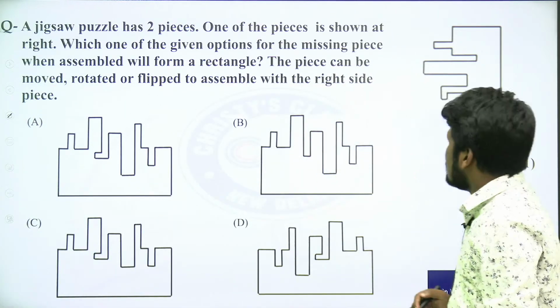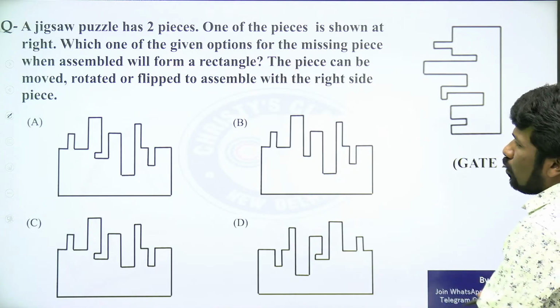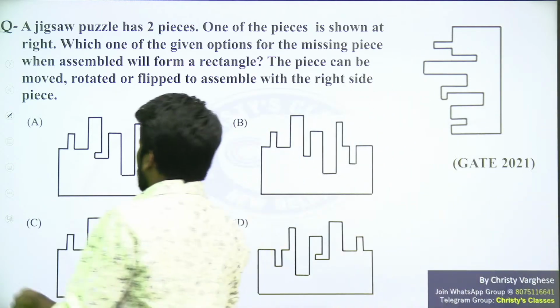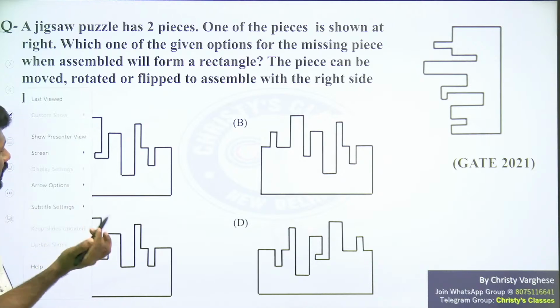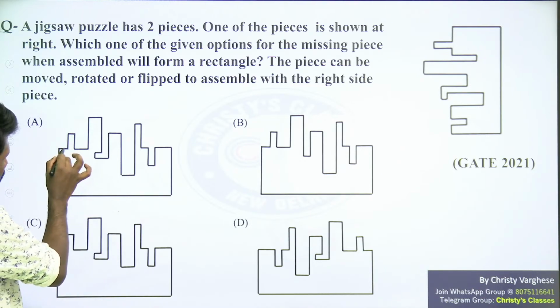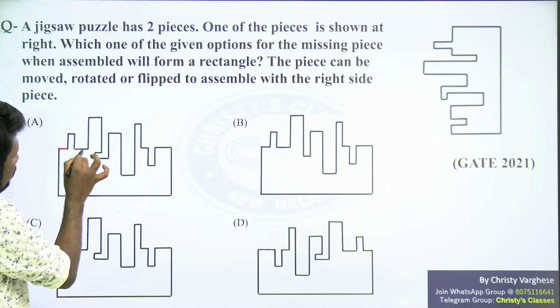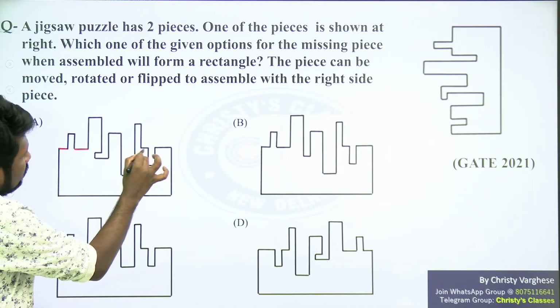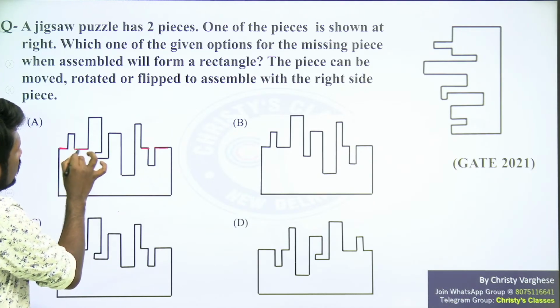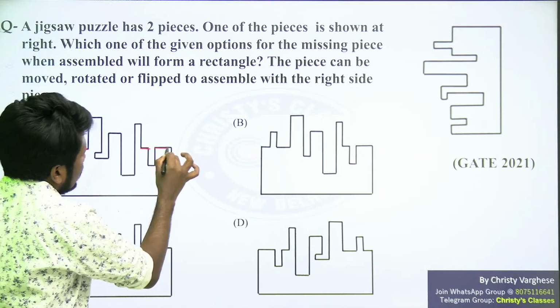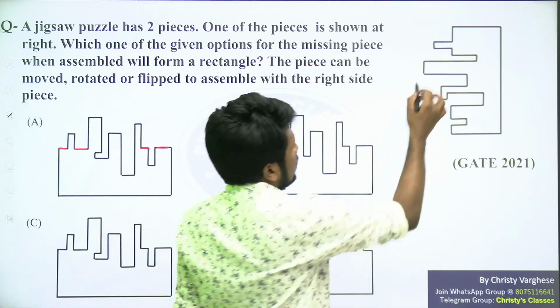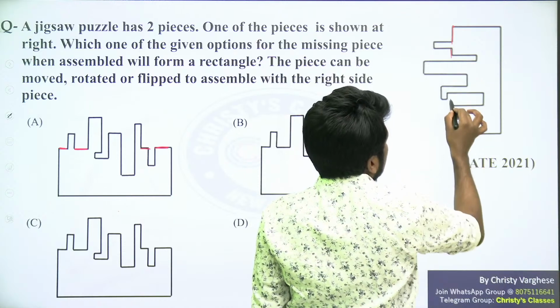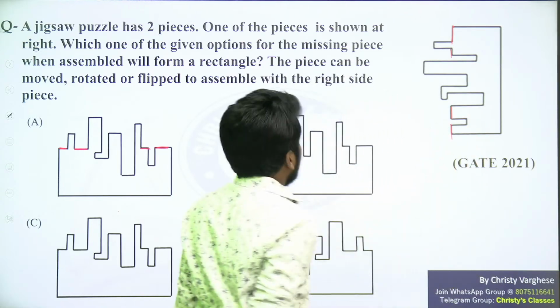So here, look at this. Let us compare each of the options and see whether it is okay. First of all, option A. I'll tell you a few different techniques here. This is a flat surface, this is a flat one, this is a flat one, this is a flat one. All these four flat ones are of the same height. Let us first check whether there are four flats here. Yes, four flats are here.